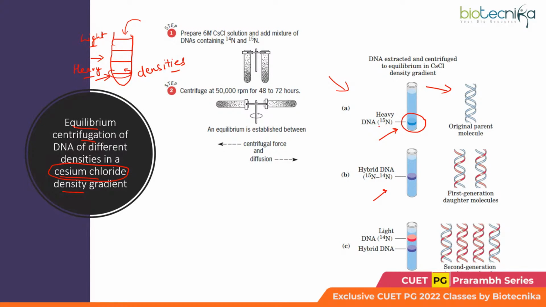Obviously that would be heavy DNA only, because the bacteria don't have any option but to use the heavier isotope of nitrogen. So whatever DNA would be produced would be heavy DNA only. Here we can see that all the DNA is located at one position only, so we can conclude that this is all heavy DNA. As you can see, the position is more towards the bottom of the tube, right?